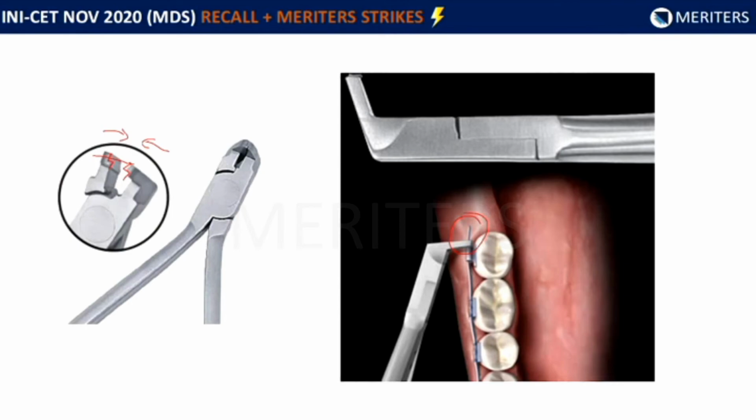An interesting fact about the distal end plier is that most of these pliers come with a safety feature, meaning when the wire is cut, this piece doesn't just fly into the oral cavity of the patient. The plier holds onto that piece of wire so that it can be removed safely out of the mouth of the patient.